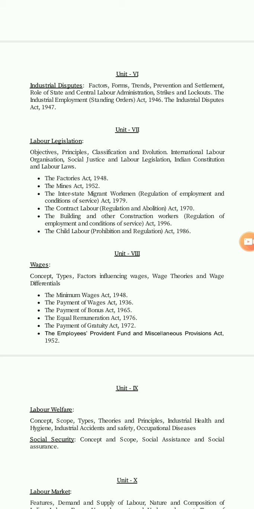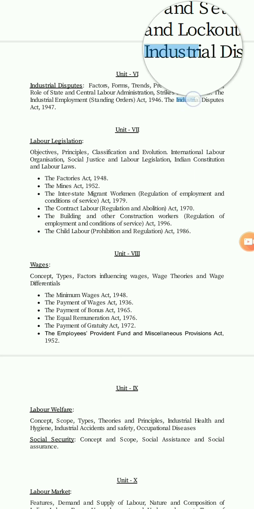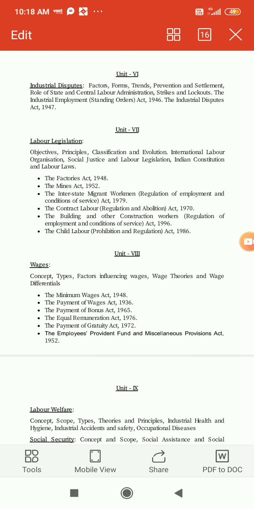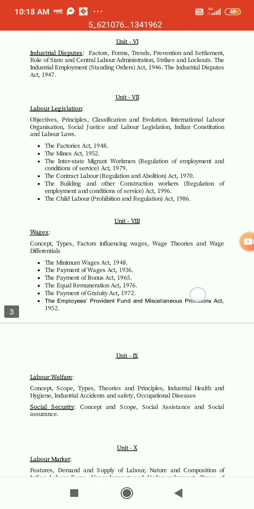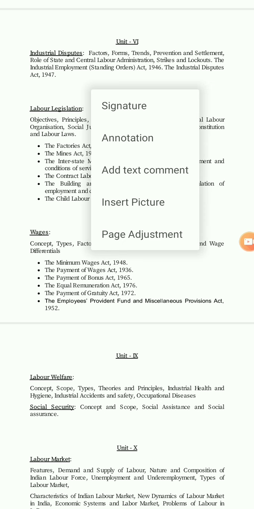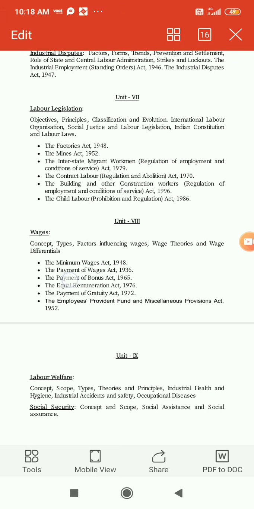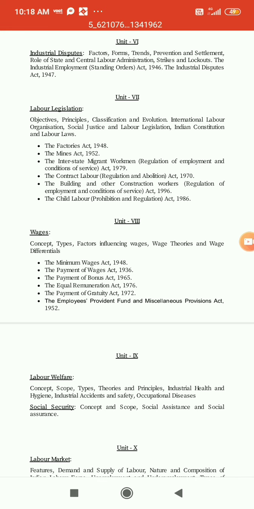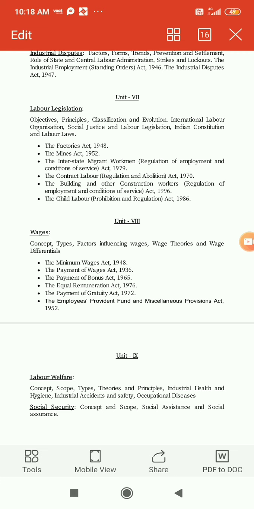Apart from this, the Industrial Employment Standing Order Act is also important, and the Industrial Dispute Act is a very important act again, so you can go through this also. And there are some acts in wages which are very short, you can complete them in one day. If you want a class on this, you can comment. The Minimum Wages Act 1948, you can complete in one day.